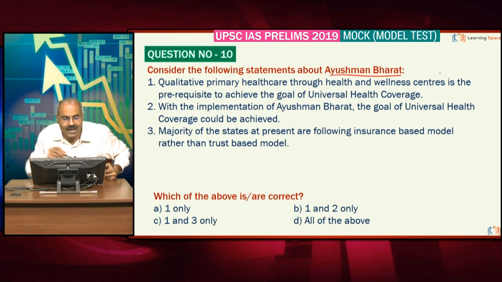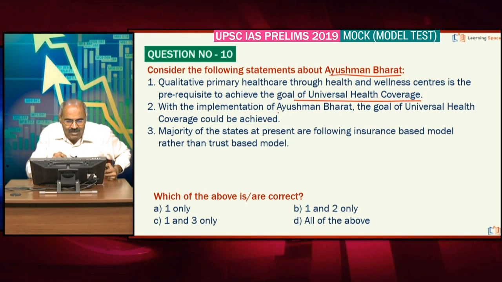Here, Ayushman Bharat. And friends, first statement, please keep it in mind: qualitative primary health care. Primary health care is the prerequisite for ensuring universal health coverage. That's why, friends, the government is giving emphasis to 1.5 lakh health and wellness centers. Please don't forget.